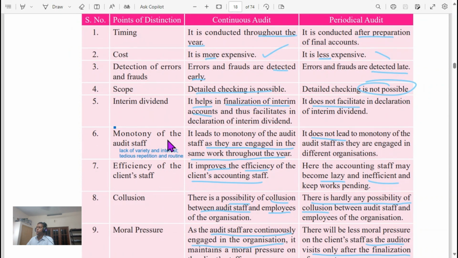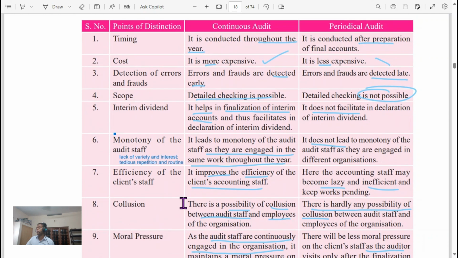The monotony of the audit staff. Monotony means lack of variety and interest, tedious repetition or routine. Continuous audit leads to monotony of the audit staff as they are engaged in the same work throughout the year. Periodic audit does not lead to monotony as the staff are engaged in different organizations. Continuous audit improves the efficiency of the client's accounting staff. In periodic audit, the accounting staff may become lazy and inefficient and keep work pending.